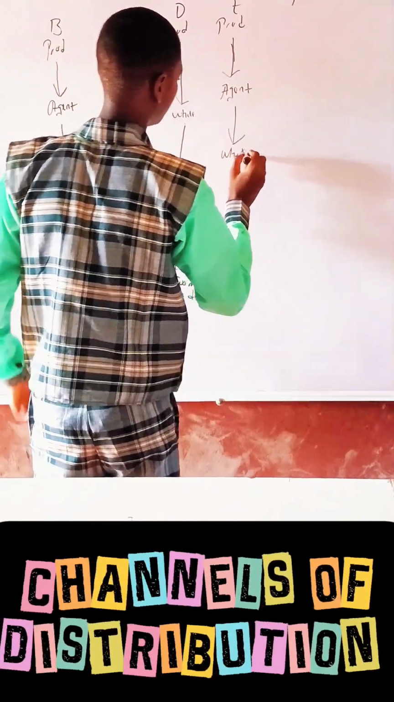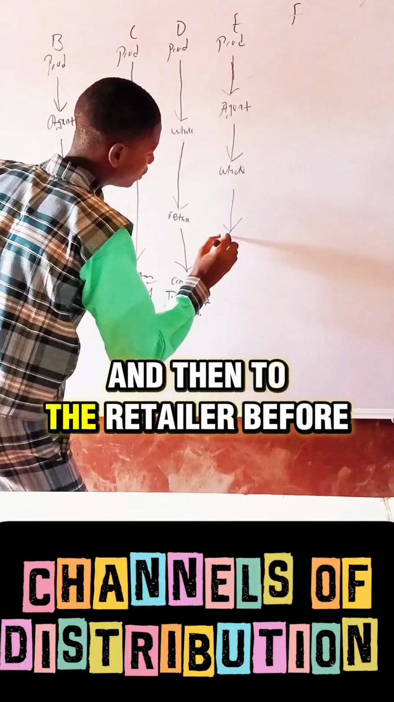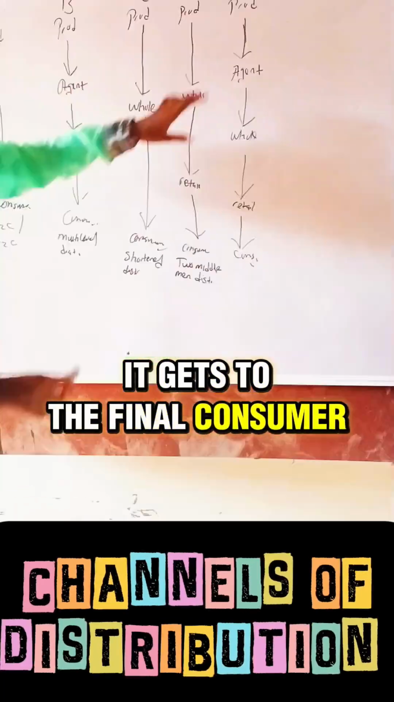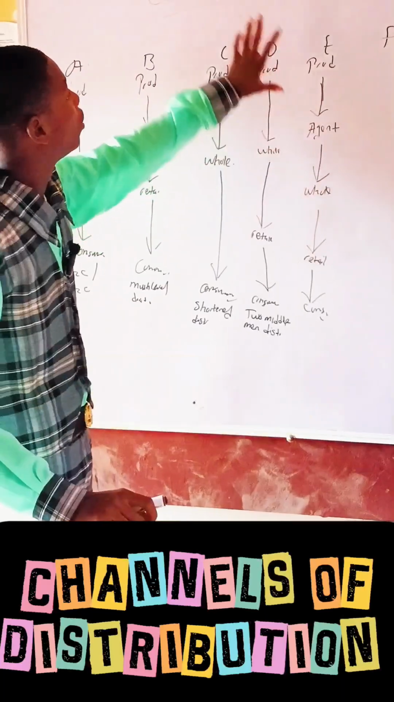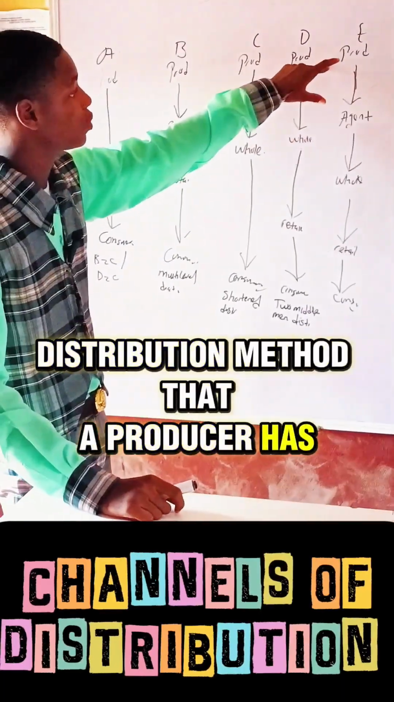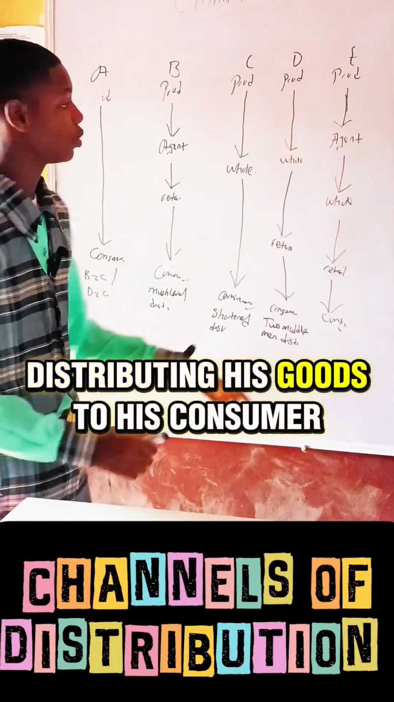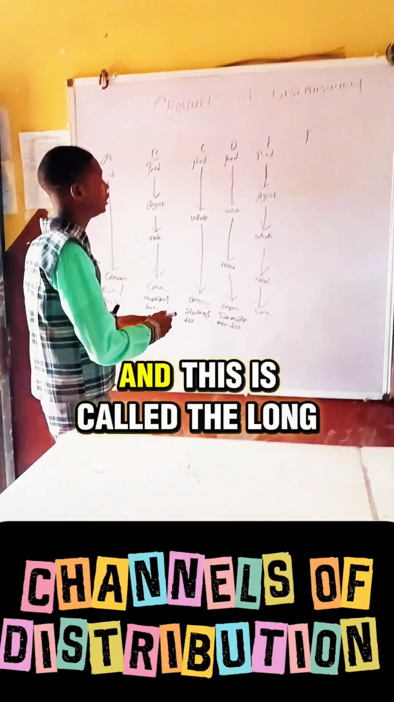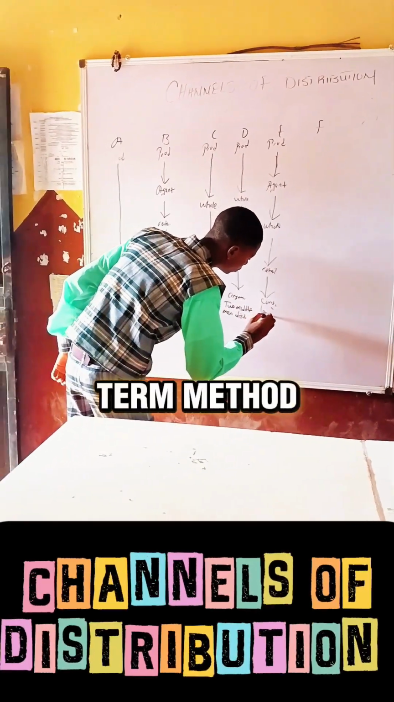Then this producer can decide to distribute his goods firstly to the agent before distributing his goods to the wholesaler and then to the retailer before it gets to the final consumer. And this method is the longest distribution method that a producer has to go through before distributing his goods to his consumer, because it requires three intermediaries, and this is called the long-term method.